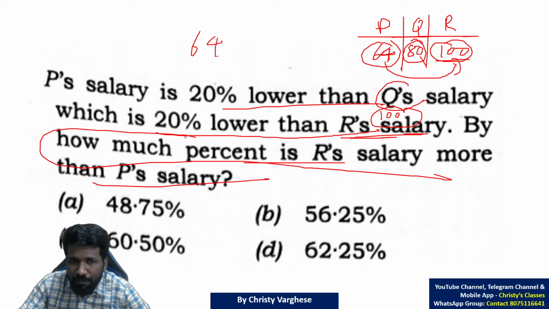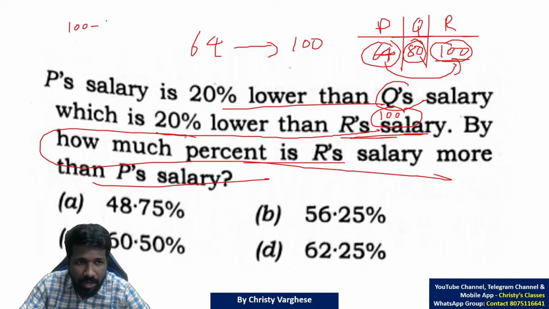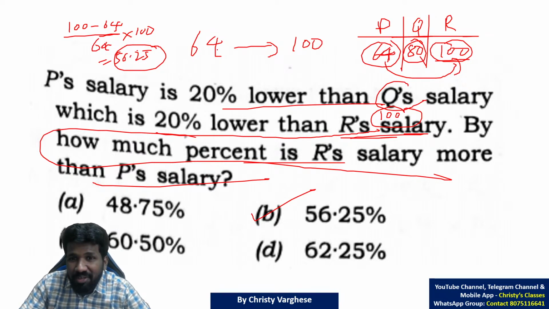That means 64 compared to 100, how much percent more it is. So if you don't know the shortcut or logical way, you have to do final value 100 minus initial value by initial value into 100. Solve it, you will get the answer 56.25. That is a normal solution. But I don't recommend you to spend that much time. What I will suggest you is use options here.